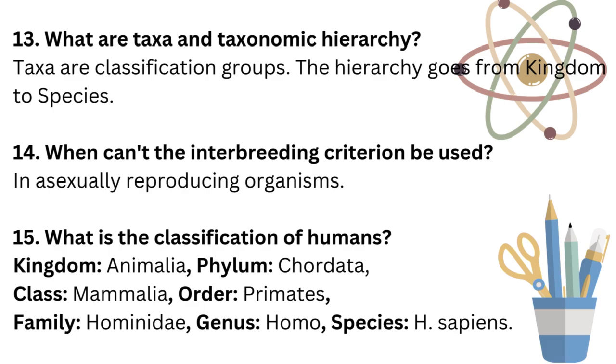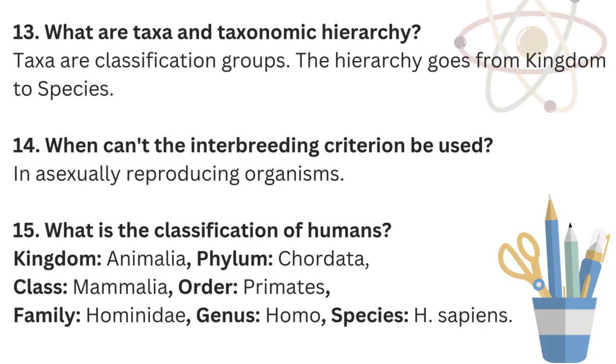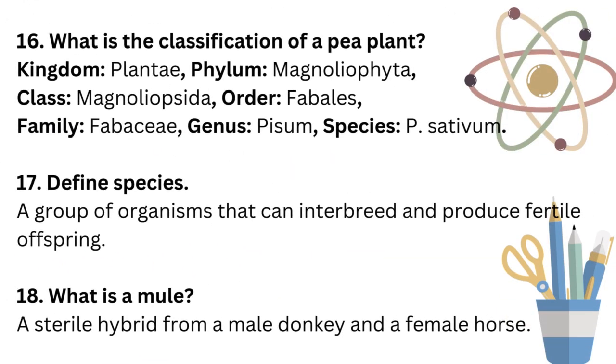What is the classification of humans? Kingdom, Animalia; phylum, Chordata; class, Mammalia; order, Primates; family, Hominidae; genus, Homo; species, H. sapiens.